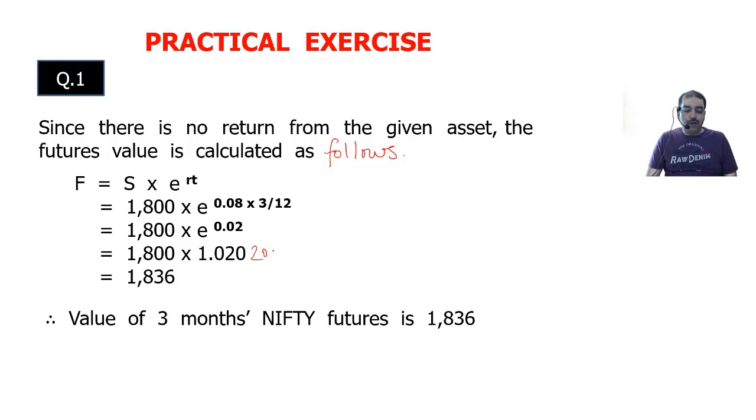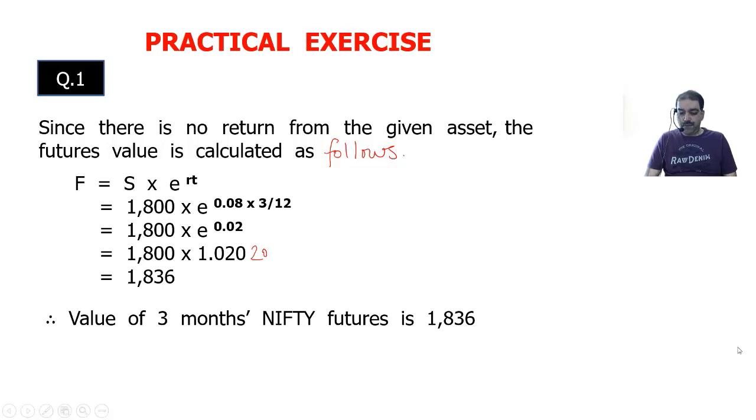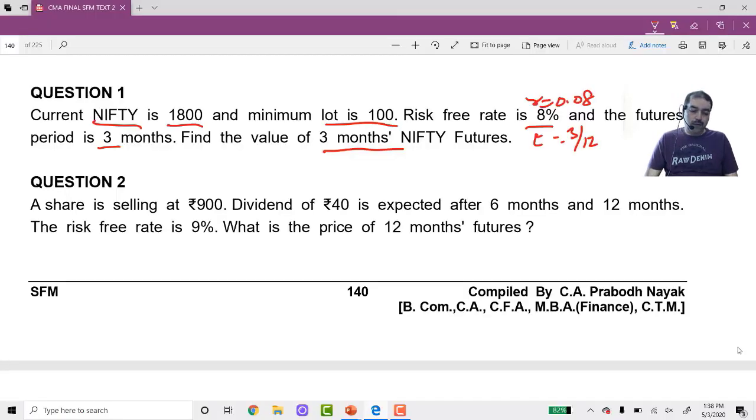Okay, let us go for the second question now. Question number 2. A share is selling at 900 rupees. Spot rate S is equal to 900. Dividend of 40 is expected after 6 months and after 12 months. Risk-free rate R is equal to 9%, 12 months futures price. Twice you are receiving dividend. So since you are receiving dividend, now the formula is F is equal to S minus I into e raised to RT.